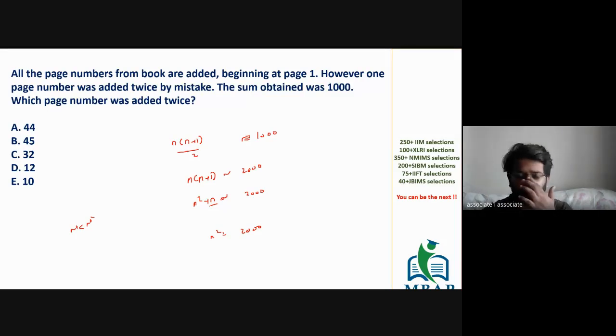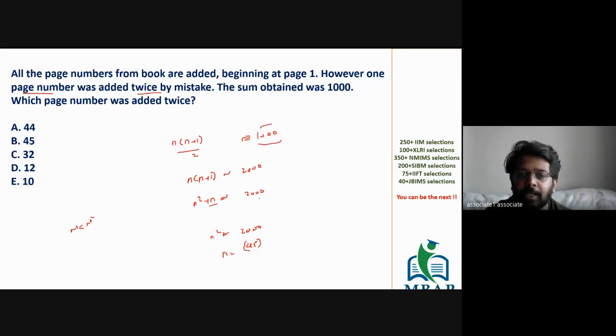Okay, some of you are saying 44, some of you are saying 45. Tell me which is going to be closer. 45 square is going to be 2025, which is going to be closer than 44 square. So the nearest perfect square which you can take is 45 square, and consider the value of n to be 45. But I cannot assume the value of n to be 45 given the first n pages of the book. Why? Because one page has been added twice. Listen to me clearly. One page number has been added twice, then you got 1000.